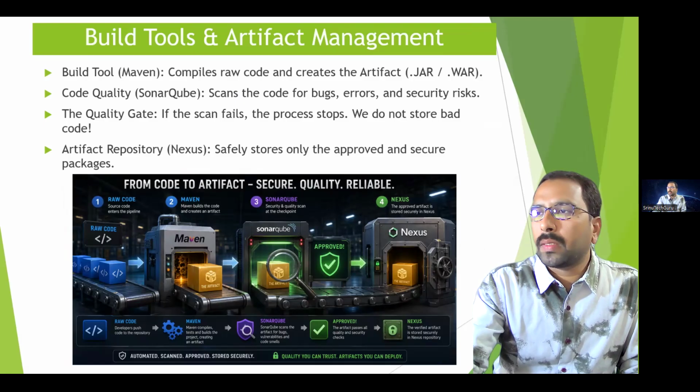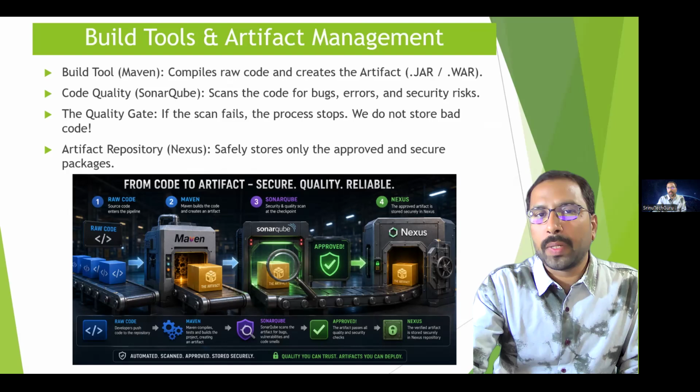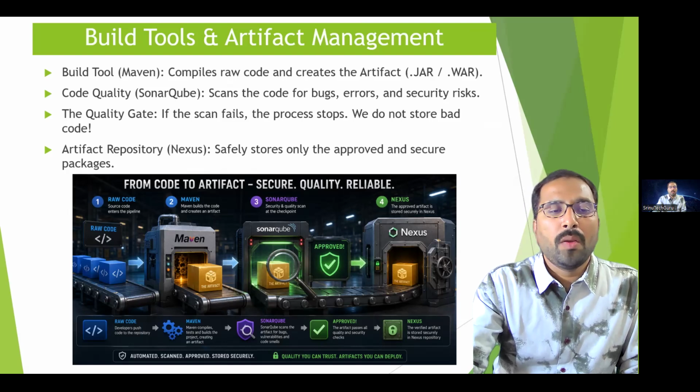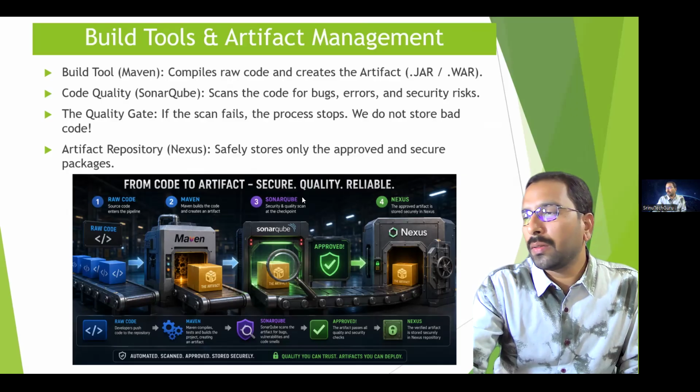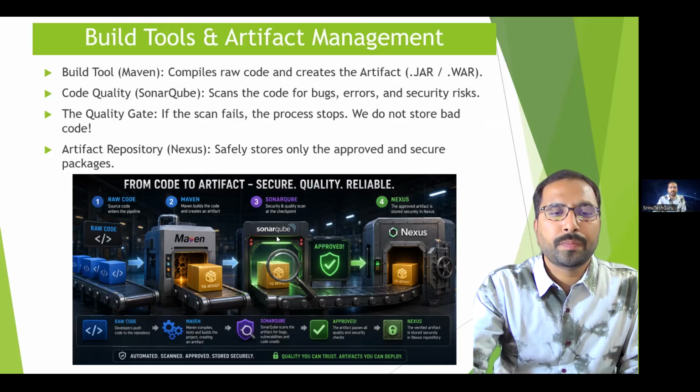Now let us discuss build tools and artifact management. Let us see what happens after developers write code. We use build tools like Maven to compile the code and run the tests. Different kinds of tests will be there, like unit testing, integration testing, a lot of testing. After that, we can create the package called an artifact. Before storing the artifact, we check the code quality using SonarQube.